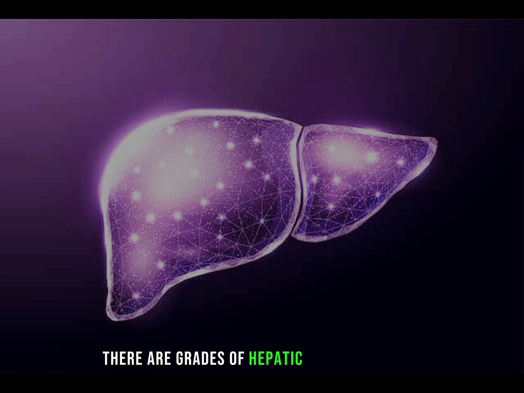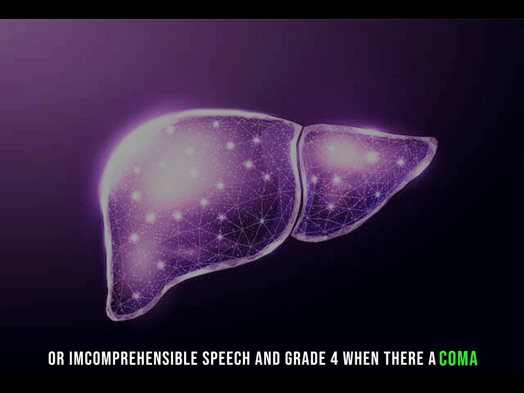There are grades of hepatic encephalopathy, according to symptoms. Grade 1 is when there is lack of concentration or awareness, euphoria or depression, inverted sleep rhythm. Grade 2 is when there is apathy or slurred speech, disorientation for time, and marked asterixis. Grade 3 is when the patient looks sleepy, or has amnesia, or incomprehensible speech. And grade 4 is when there is a coma.